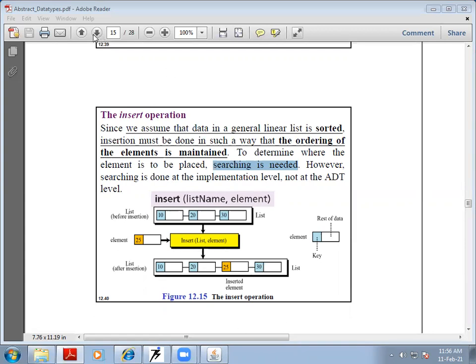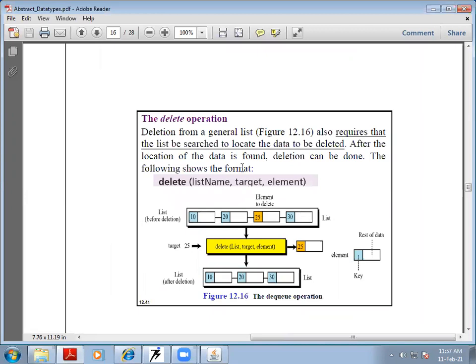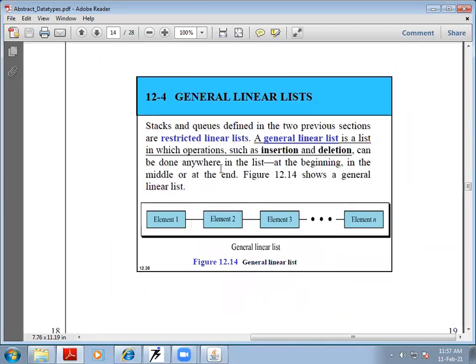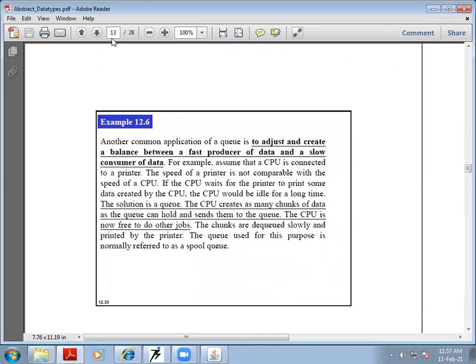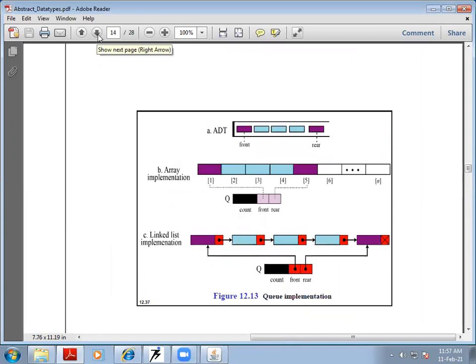As with insertion, we can follow with the delete operation. To delete an element from the list, the function will be delete, list name, target, and element. It is very similar to the shift function which we discussed in Perl.